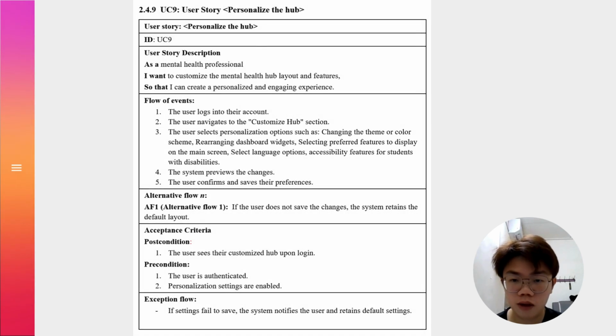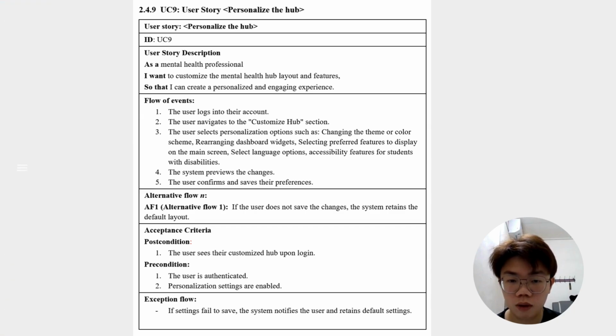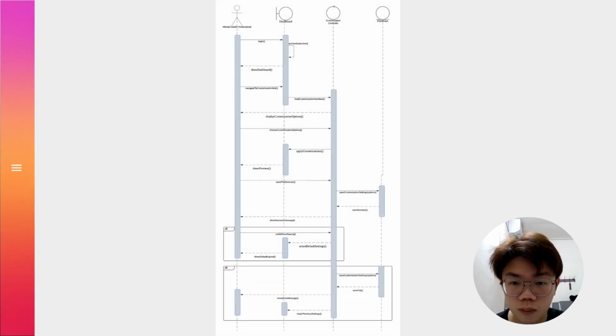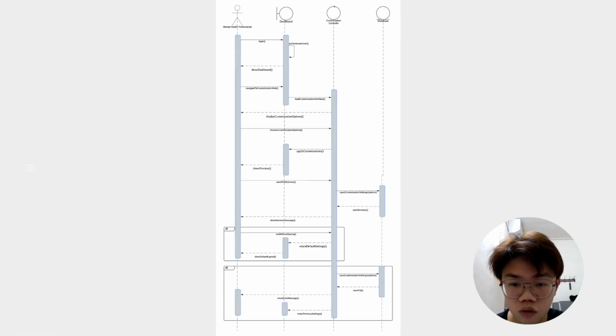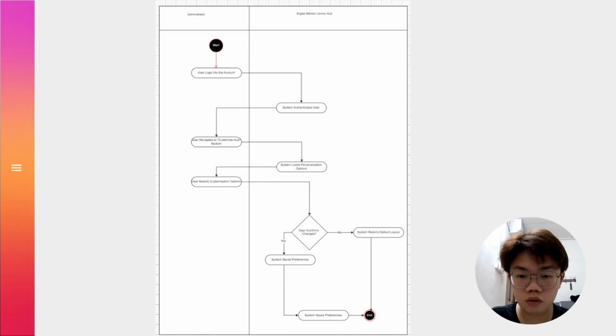Use case 9 is personalize the hub. The mental health professional can customize the mental health hub layout and features so that they can create a personalized and engaging experience. They can go to the customization hub and choose the customization that they want. After that, the system will show a preview, and they can save the preference and the system will display a successful message. The system will load the personalization options and the user can select an option and confirm the change.